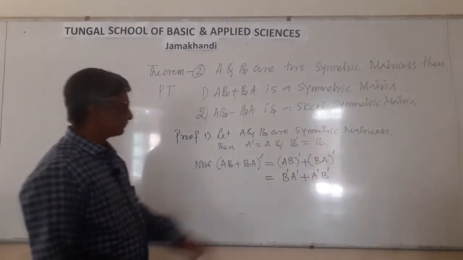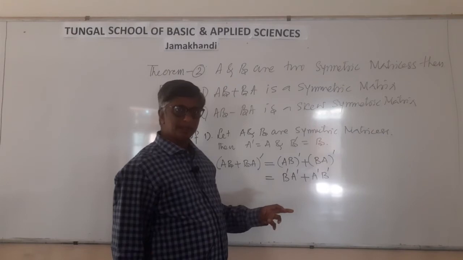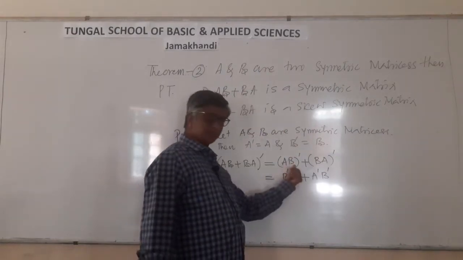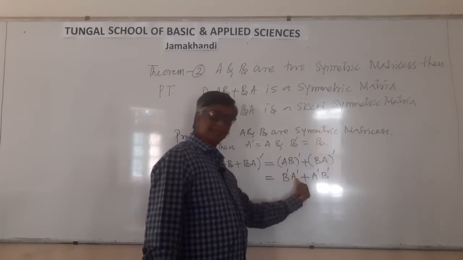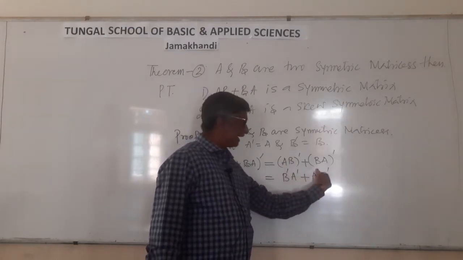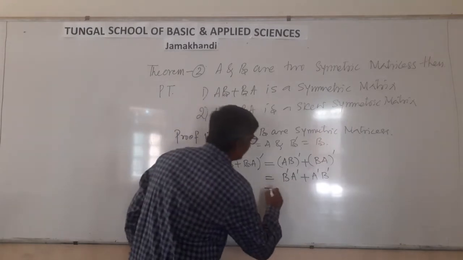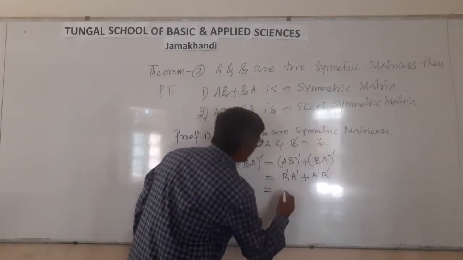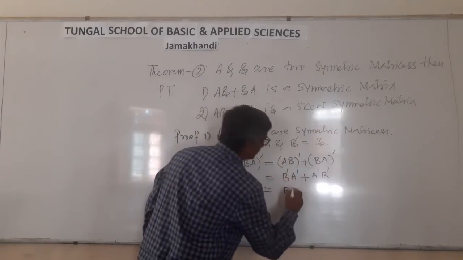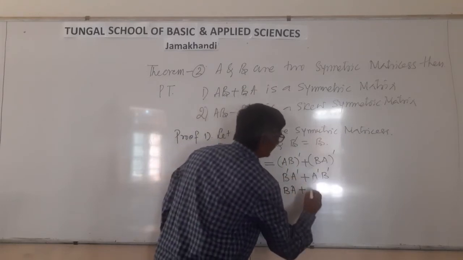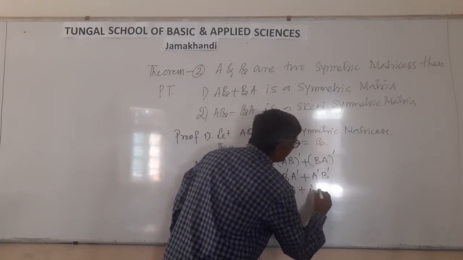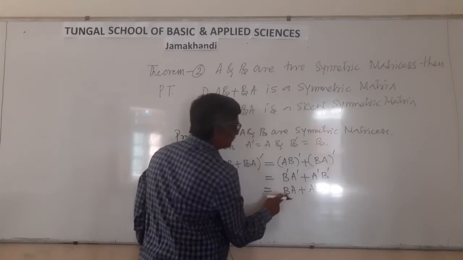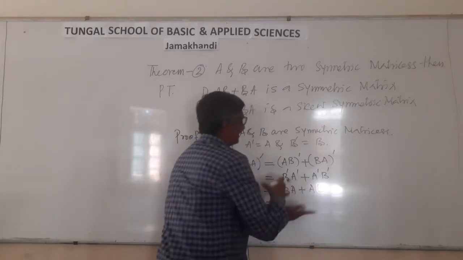Correct? Transpose of two product of matrices means first one is B dash, second A dash, plus A dash B dash. This is equal to, what is B dash equal to? B. A dash equal to what? A. So A dash is A, B dash is B. Correct? This is same as BA plus AB.